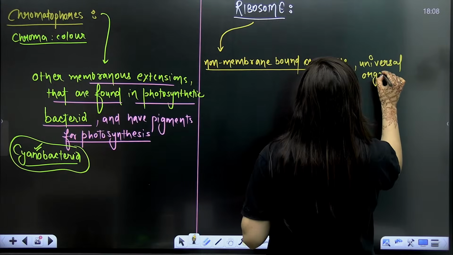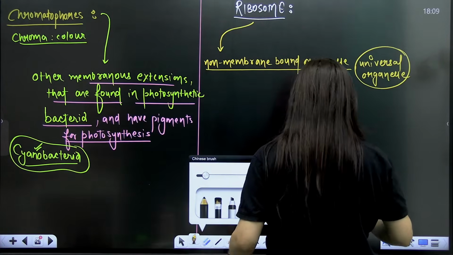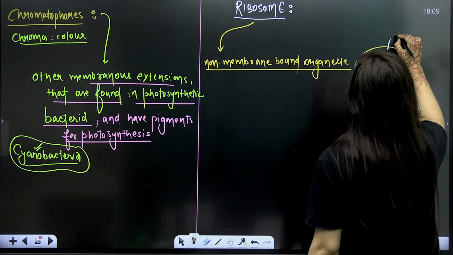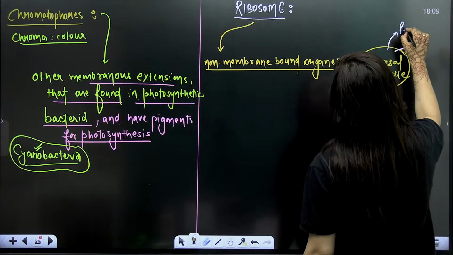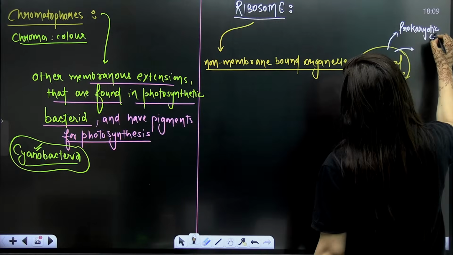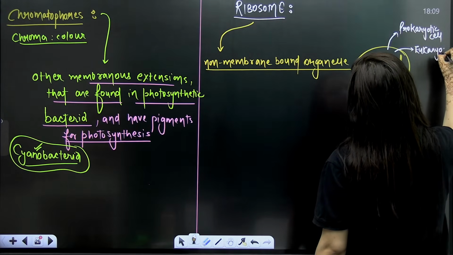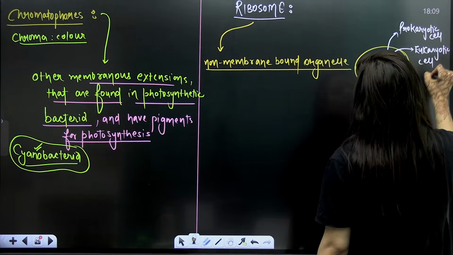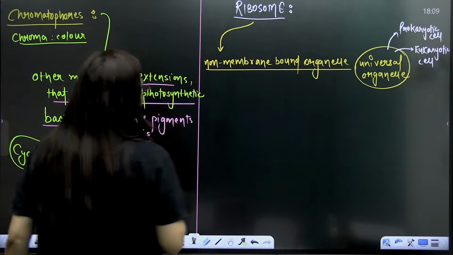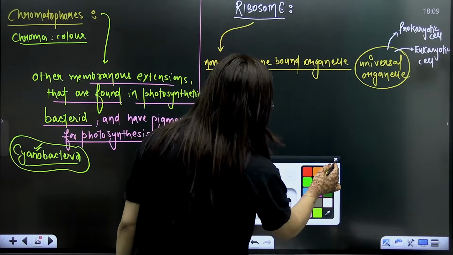Why do we call it the universal organelle? Because it is present not just in the prokaryotic cell, but in the eukaryotic cell too. So it is present in both the prokaryotic cell as well as the eukaryotic cell. In both cases, you are going to get the ribosome. Non-membrane bound organelle.